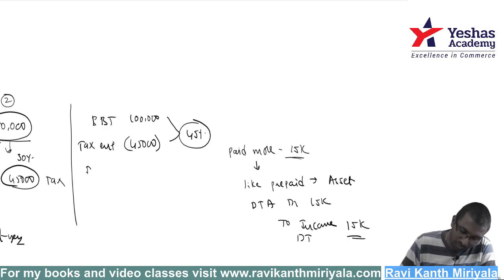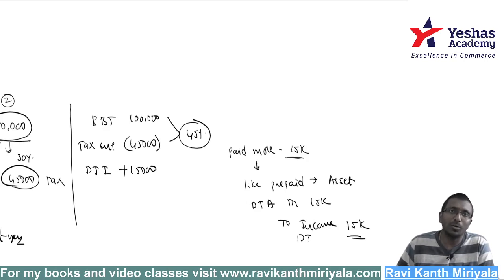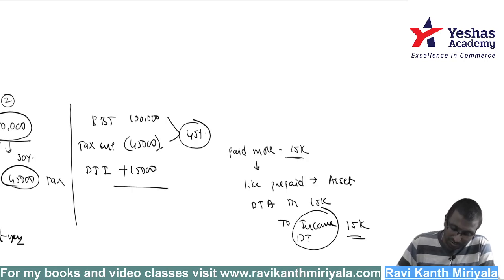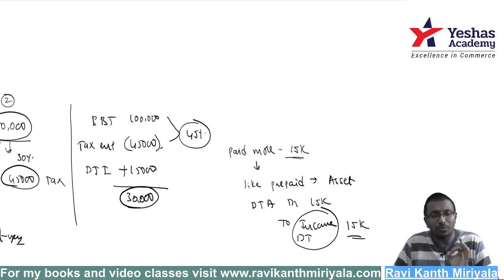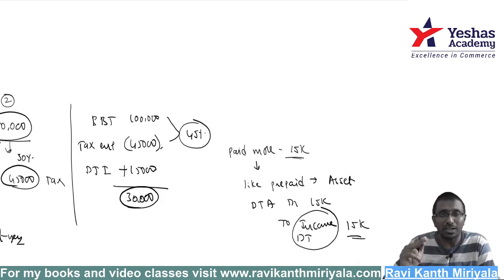Now if you observe, deferred tax income or deferred tax expense credit balance, anything, I don't have any problem. If you say 15,000 rupees positive, correct now? Expenditure is negative, means credit income is equal to positive. So net effect is how much? 30,000 rupees. With the help of deferred taxation, we can ensure that current year income is getting taxed in the current year only without any problem. Otherwise, if you compute as per the Income Tax Act rules and regulations, and put the same amount in the profit and loss, then obviously that number is not going to be the perfect number.